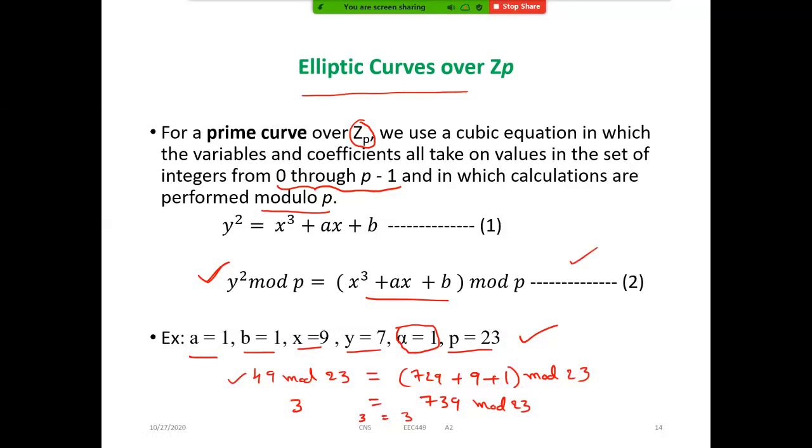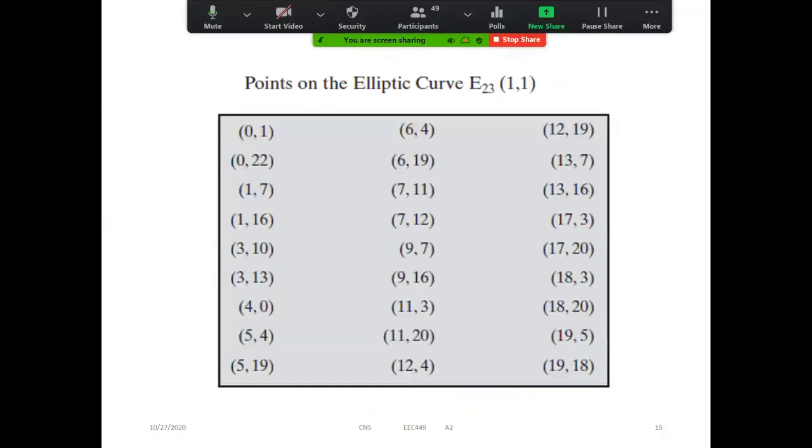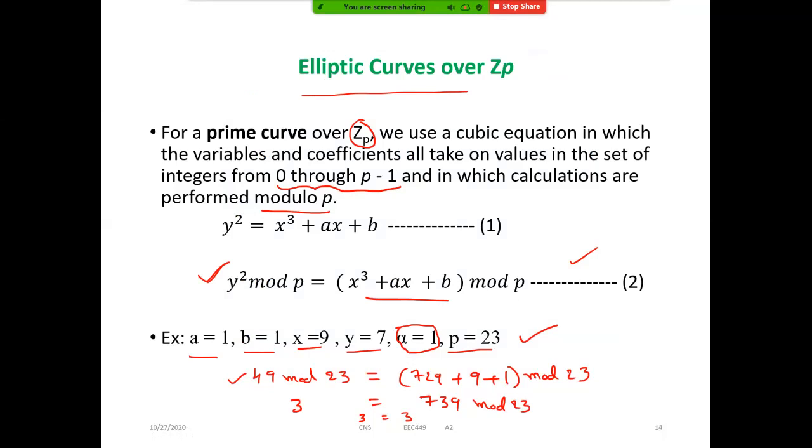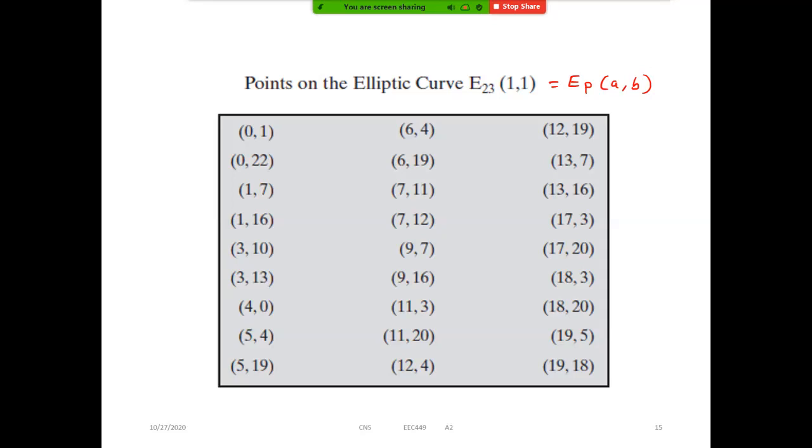Now see, I'm going to show you a table. These are the points on the elliptic curve (23, 1, 1). So what does the 23 mean? Generally it is represented by E_p(a, b). So a is equal to 1, b is equal to 1, p is equal to 23. These are the x, y values on the elliptic curve. We have to take the x and y values, so I cannot take them as I like. They must be on the curve. So these are the points for the prime number 23 and a and b values 1.